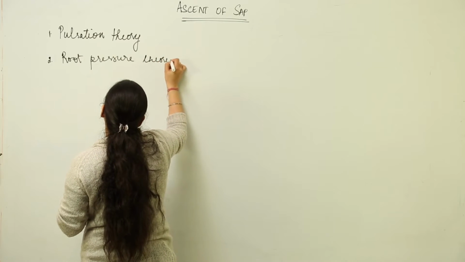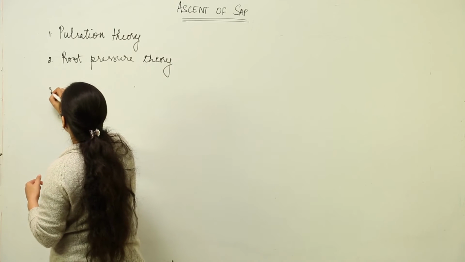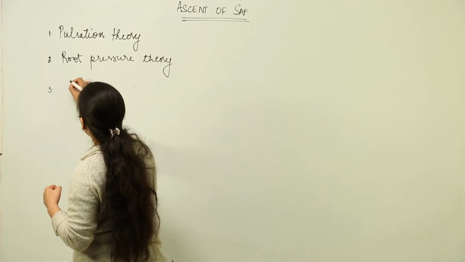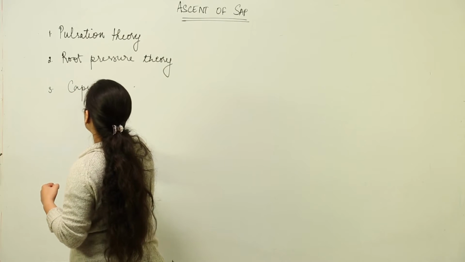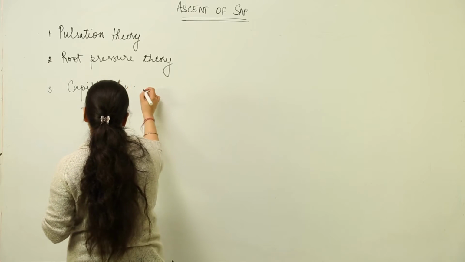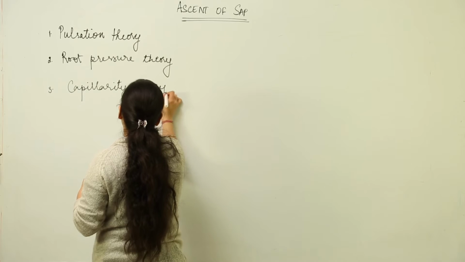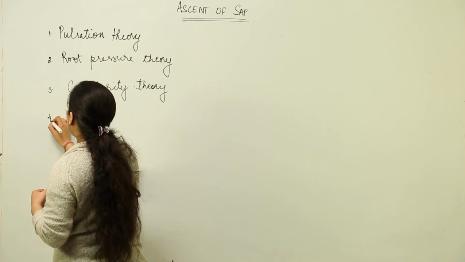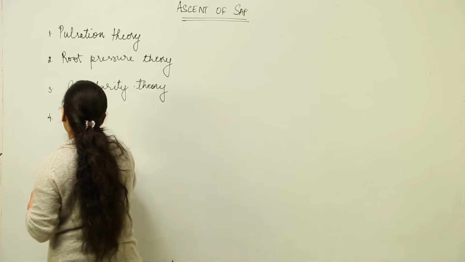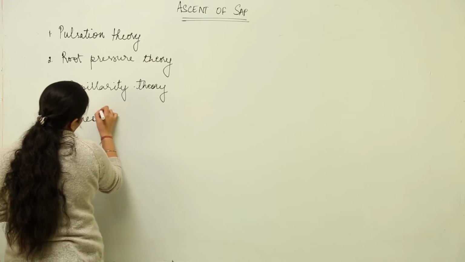Then later on, pulsation theory somehow gave rise to the root pressure theory, which we had discussed, that it led to failure of this theory because the root pressure was almost negligible for tall plants. Then we had capillarity theory. And as we were advancing in these theories, some or other important points, the good points, were taken up for the next theory as well. And lastly came the cohesion, tension, transpiration pull theory, which is in use today.